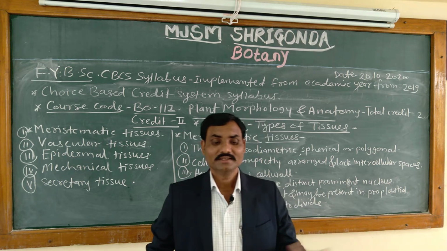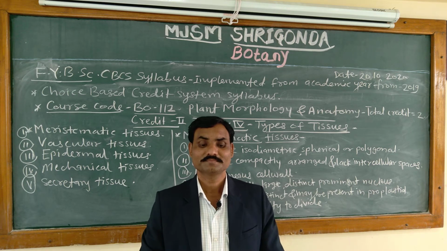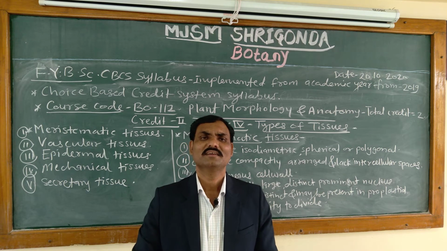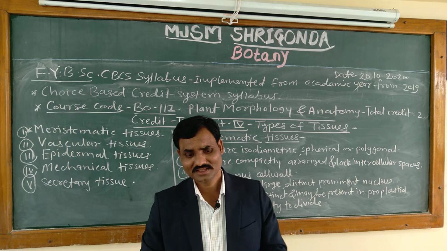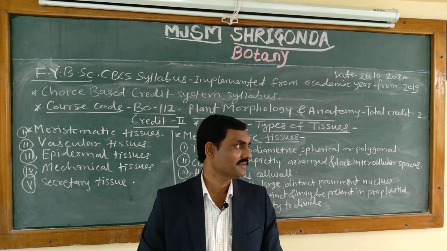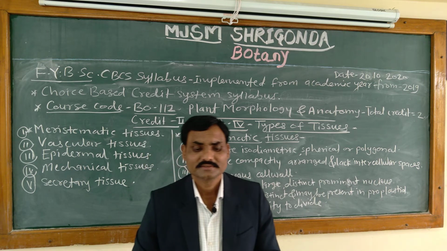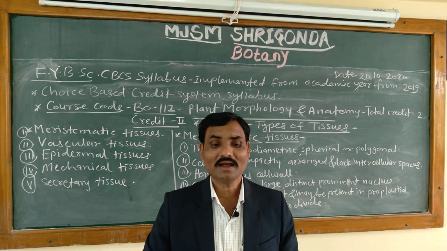Then we know that among many lower plants, there is little differentiation in kinds of cells. A small differentiation is there in the kinds of cells. This is happening in lower plants, but what about higher plants?